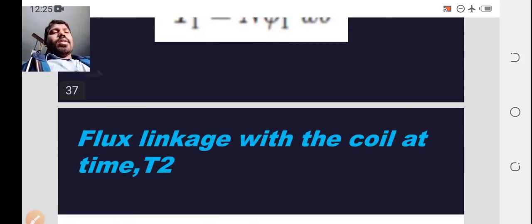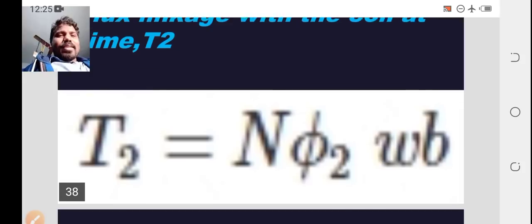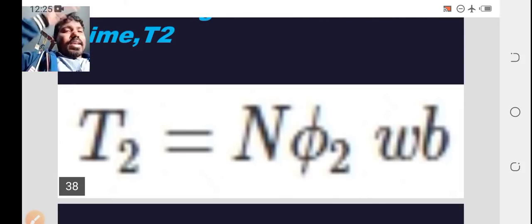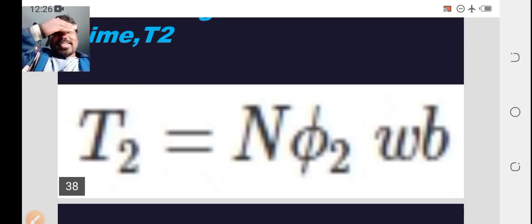Similarly, the flux linkage with the coil at time t2 is T2 equal to N phi 2. So T1 is N phi 1 and T2 is N phi 2.